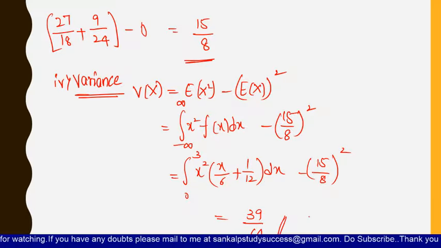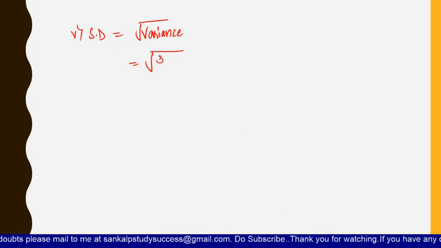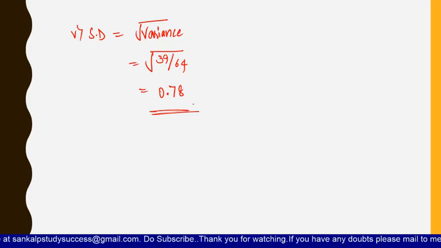In this way you have to find the mean and variance, and we know that the standard deviation is just the square root of the variance, which is the square root of 39 by 64. So you will get the standard deviation value as 0.78. In this way you have to find the mean, variance and standard deviation. So this is about discrete probability and also continuous probability distributions. Thank you for watching the video.